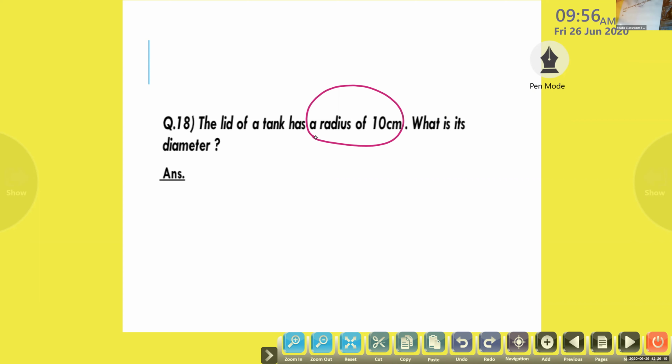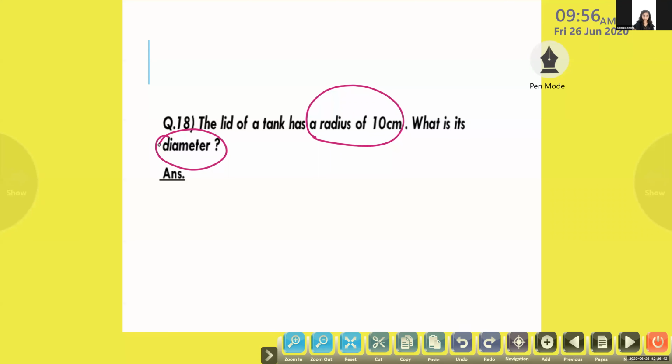Izan, what we have to find out? Diameter. Diameter we have to find out. Okay. So, Niranjan, can you say the first step? What we have to write? Radius or diameter? The radius. Check, which is the question?